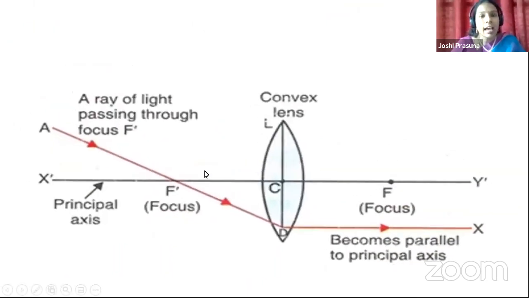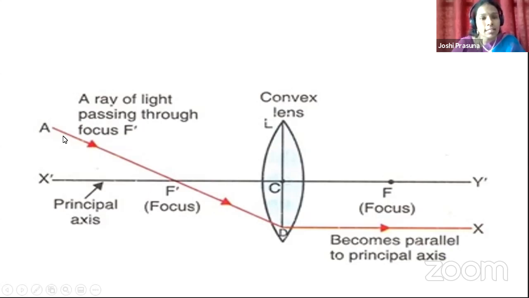Children, actually it is exactly opposite of the first rule. What is the first rule? We have taken a ray parallel to the principal axis and that is passing through the focus. Now, the reverse of that case is seen here in the third rule. What is that? You have chosen the incident ray through the focus, that is AD.